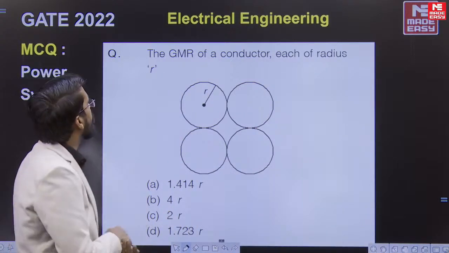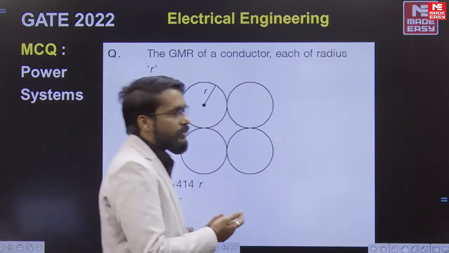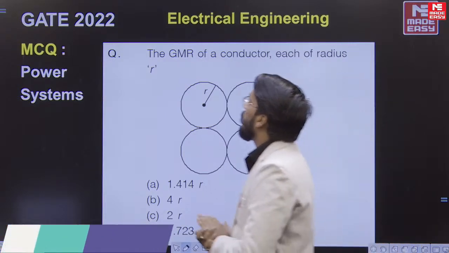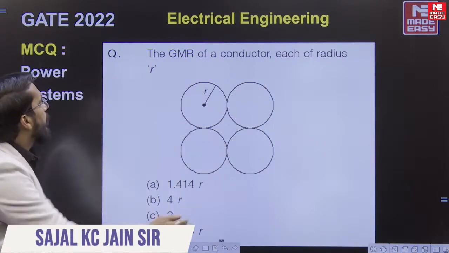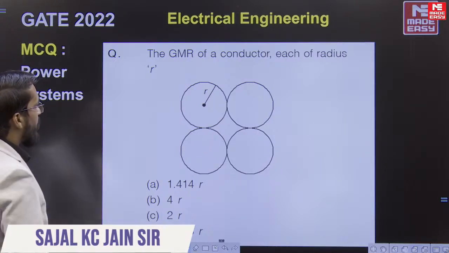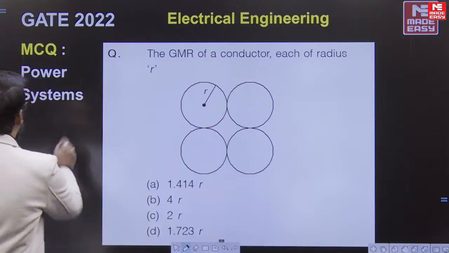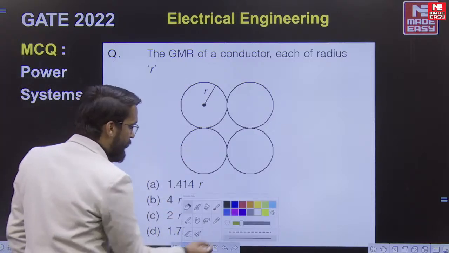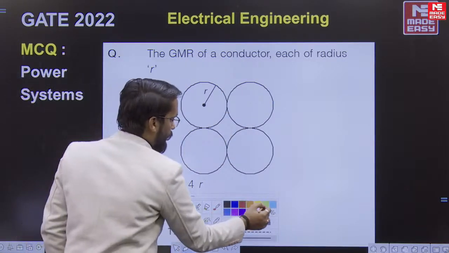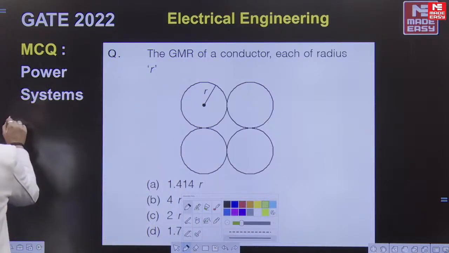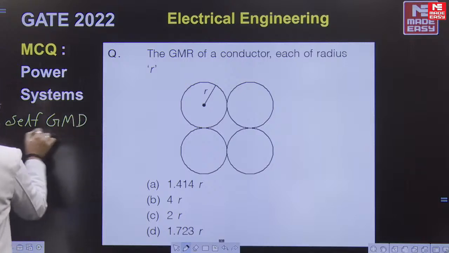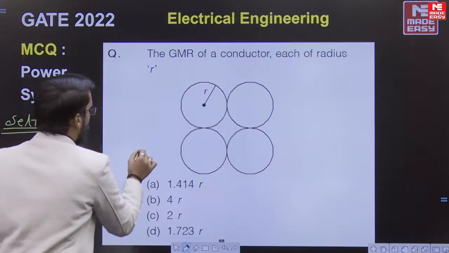Okay, dear students, let's discuss few questions, the rest questions from power system. Here the GMR of conductor, each of radius r, means self GMD we have to find out, self GMD we have to find out.